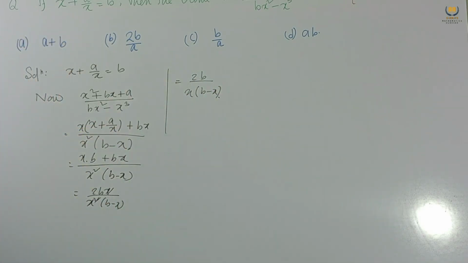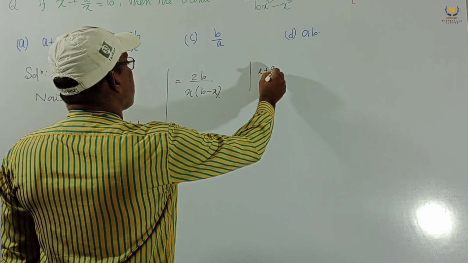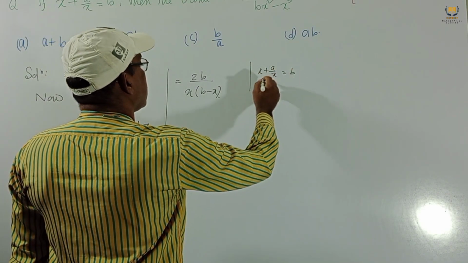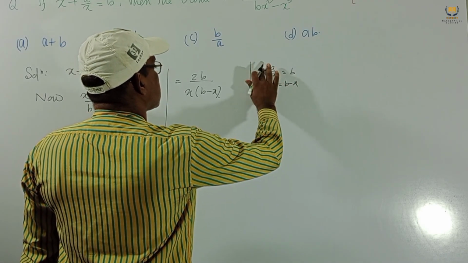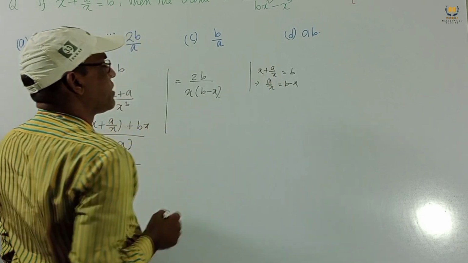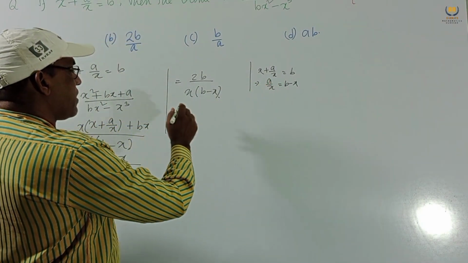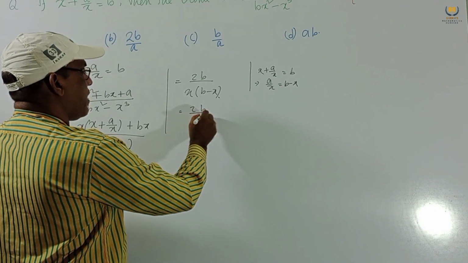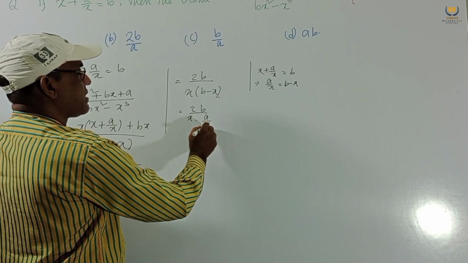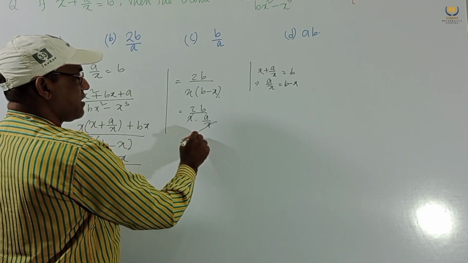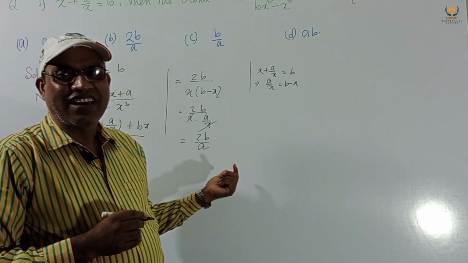But our given condition x plus a by x equals b, so a by x equals b minus x. So we get b minus x equals a by x. Putting this value here, 2b by x, b minus x is a by x, and x cancels, twice b by a. So this is the answer.